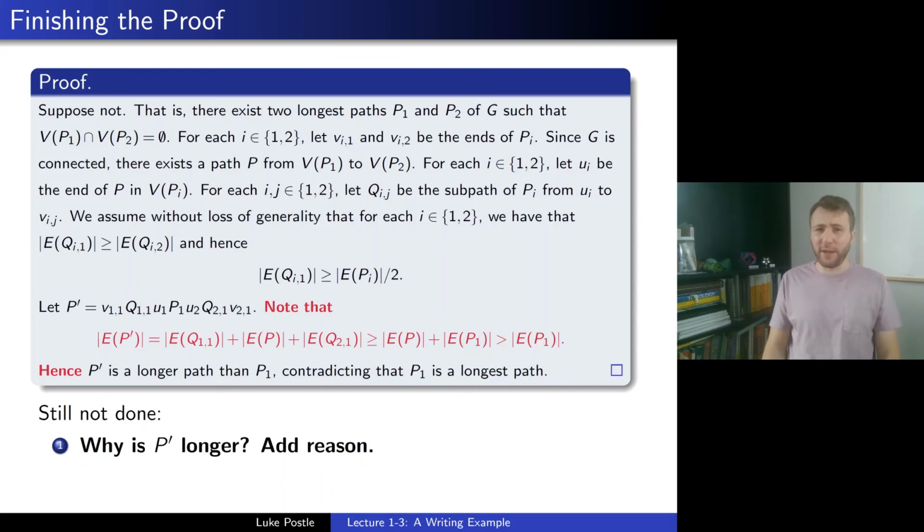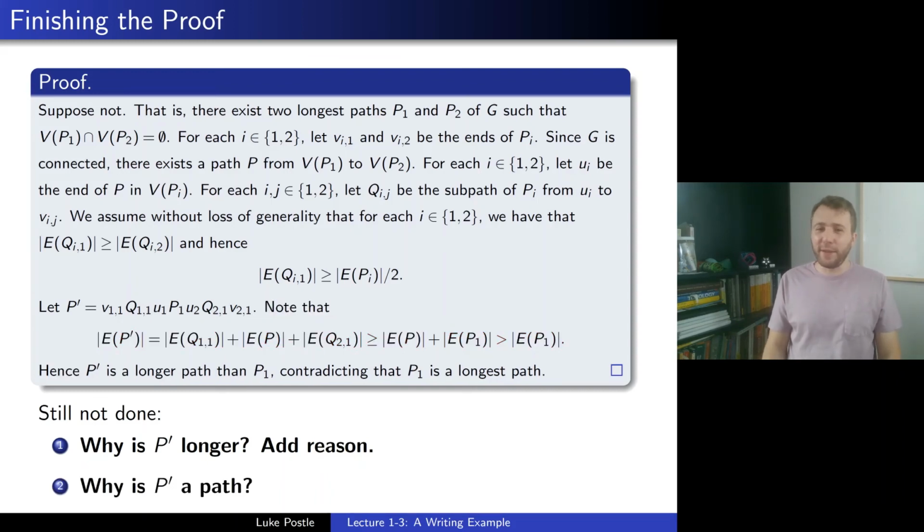So now we're done, right? Well, there's one last bit. Why is P prime a path? Right? Maybe that was lost in the whole discussion. We just define this thing, let P prime be this. And we just are happy it's contradiction, it's a path. We know it's longer, but why is it a path? So let's stop and pause for a moment and think about that.